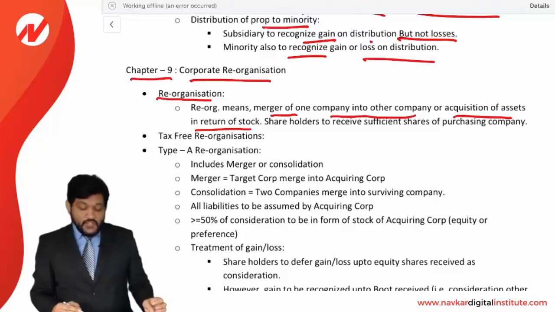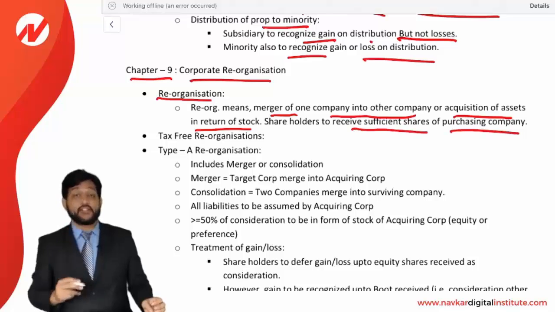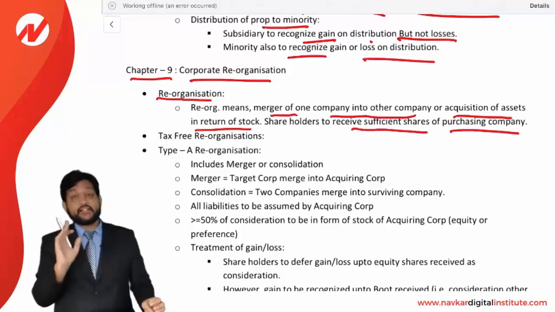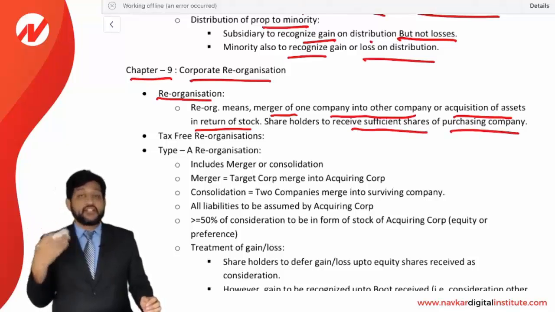Shareholders must receive sufficient shares of the purchasing company. That is a basic condition for a reorganization. If shareholders are receiving sufficient shares, then it is considered a reorganization. Basically, we are going to look at different reorganizations. Let's see.